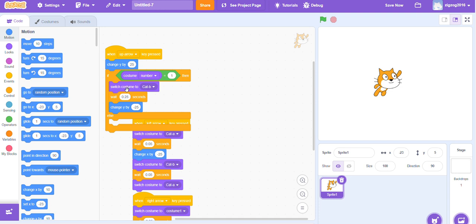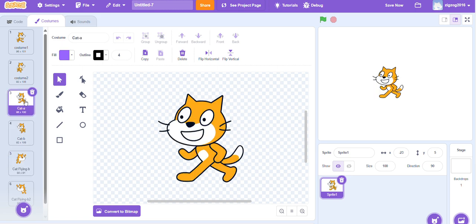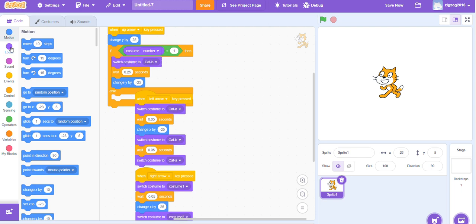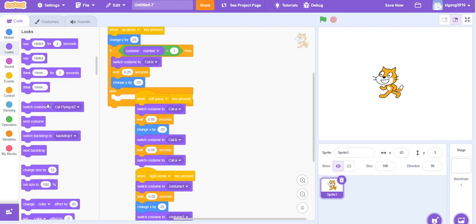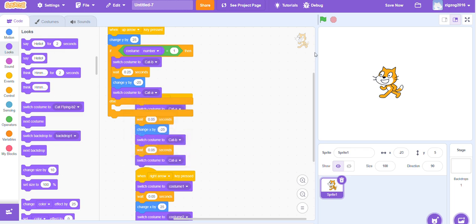And change it to swish. And now check your costumes to figure out which costume is the one that we need to go back to. It's cat A. So now, from the looks category, get a switch costume to cat flying B2 and drag it to the bottom. Change the costume to Cat A.